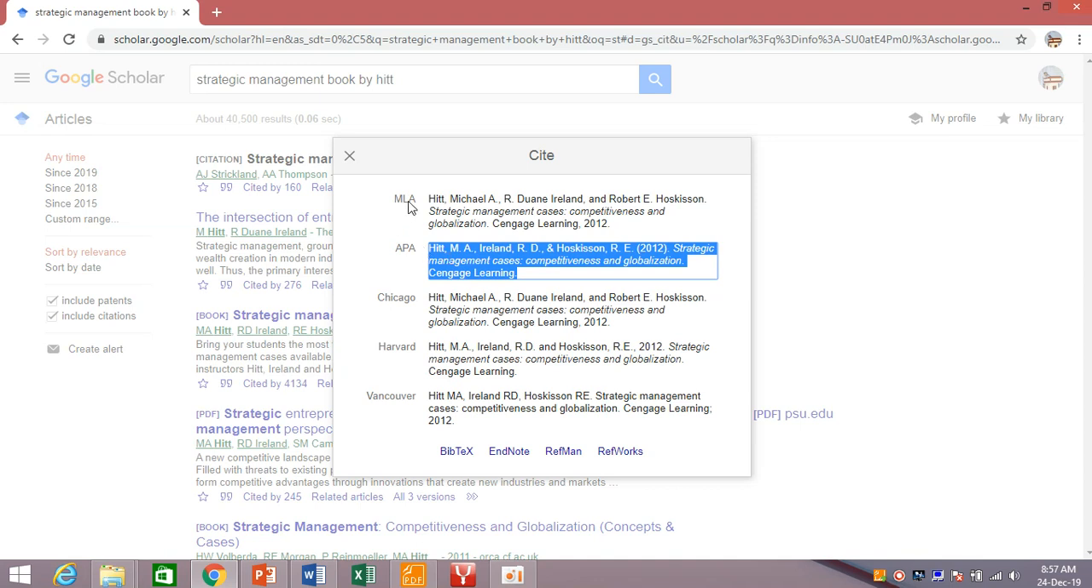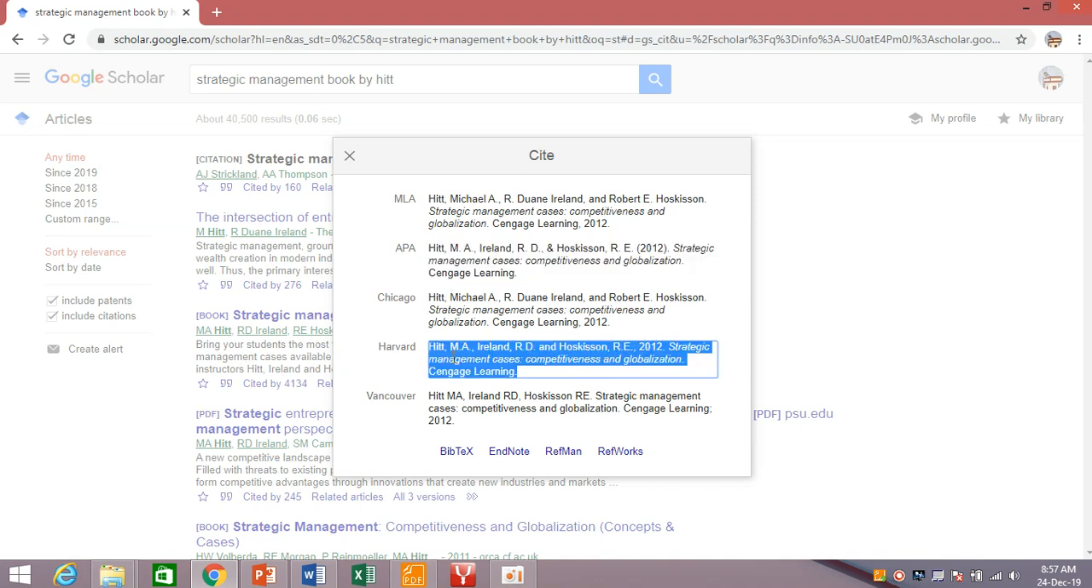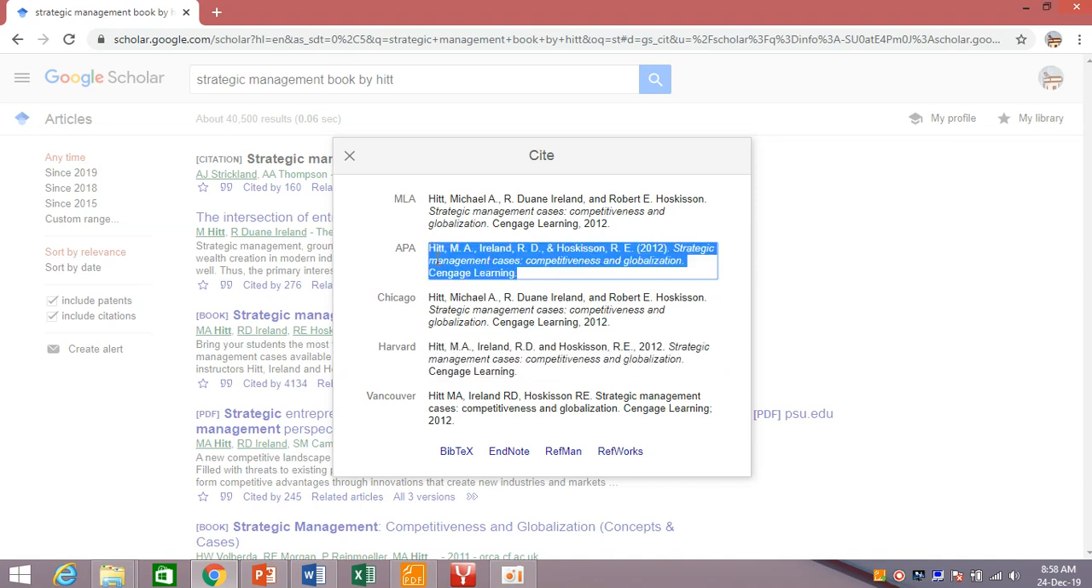Usually MLA is used for languages and humanities. APA is used for business and psychology, like American Psychological Association, and other sciences. Similarly, Harvard referencing style is usually used in business studies. So it depends again on the journal's requirement where you want to publish the article, or the university's requirement where you are studying and have to write the thesis.